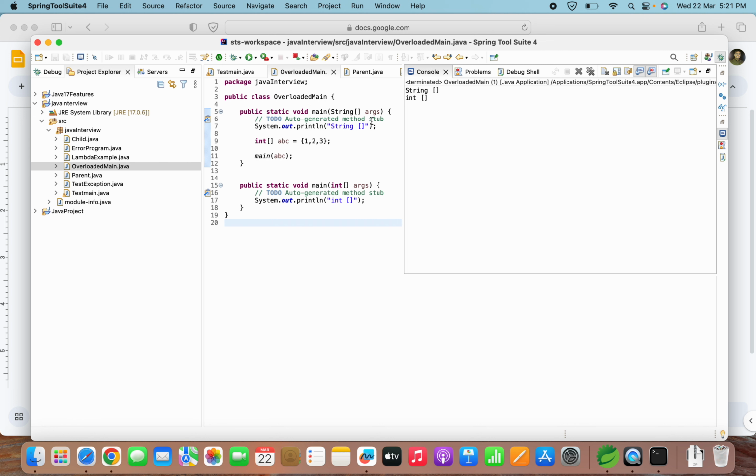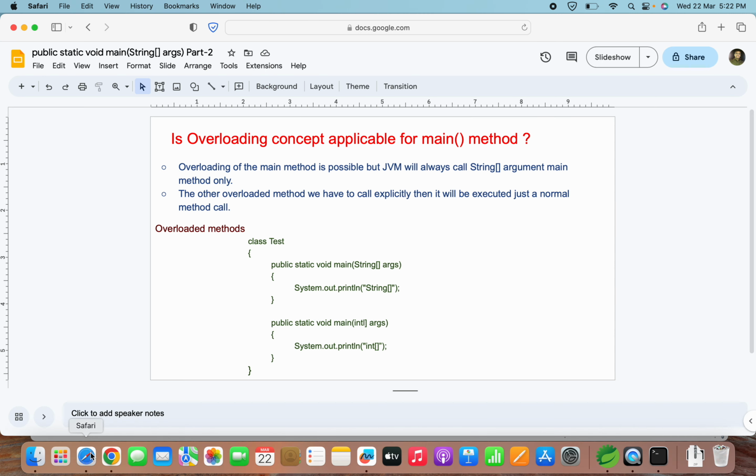Here we can see first this statement got printed when JVM called it, and this second one, integer array, gets called when we called this main method inside the main method with String array argument. So this way we can say that overloading of the main method is possible, but JVM will always call the main method with String array arguments. Now let's go back to the slide.